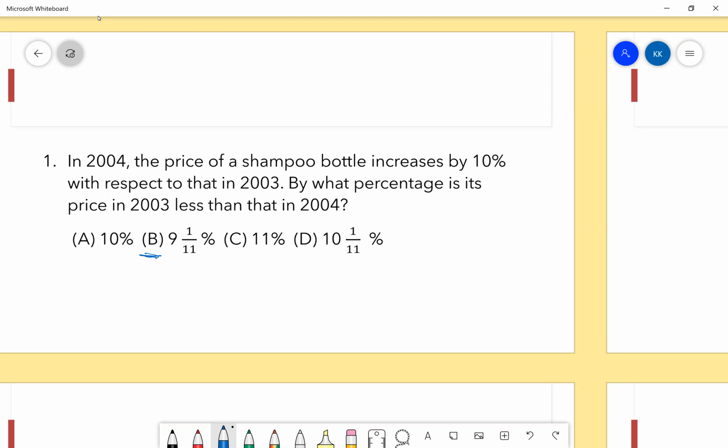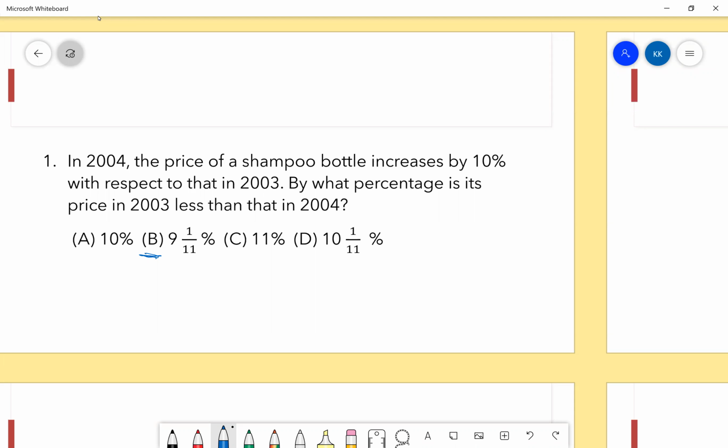Okay. Aditya, how did you get your answer as pretty big? Something completely out of the box. I'm searching for out of the box solutions, but not out of the box options. So what I did was I took the value of the product as X in 2003, and then in 2004 it will be 10% more, so it will be X plus X by 10.